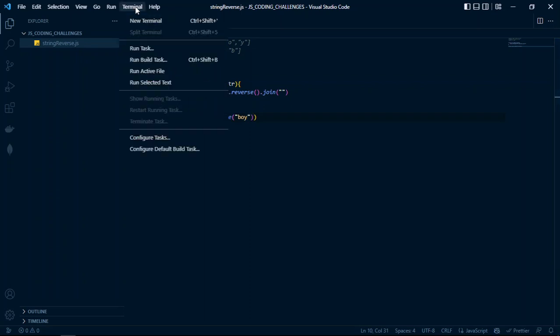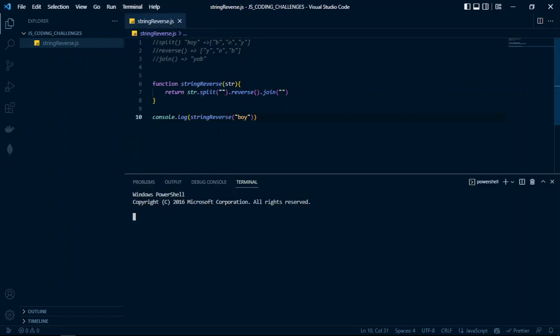So you go to the terminal. As I already told you, we will be executing JavaScript from our terminal. So you come inside your terminal and type node as the first command, then the name of the file you're executing, which is string reverse.js file. After executing, you should get a console log on this terminal with this string here. You just execute it like this. You see? We finally landed our correct answer, the reversed string. Wow, wonderful.